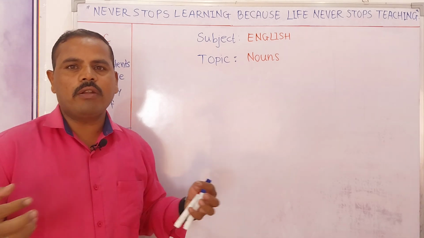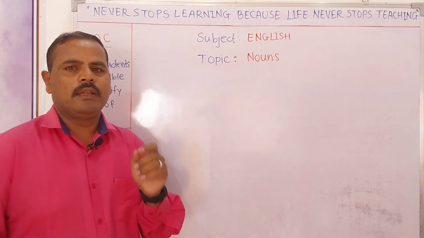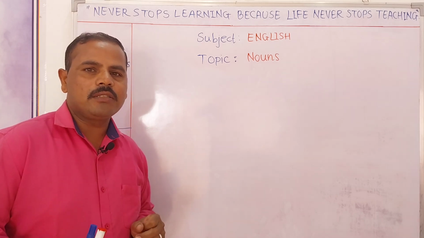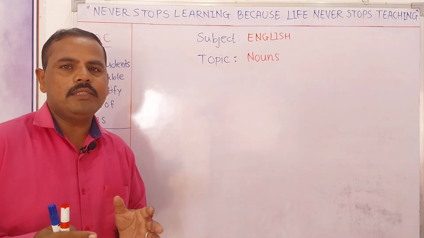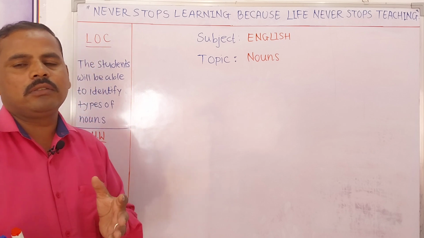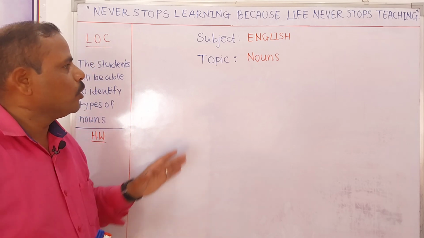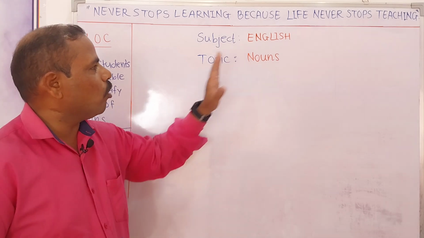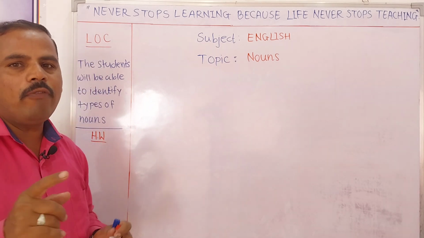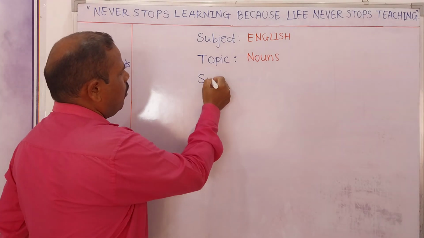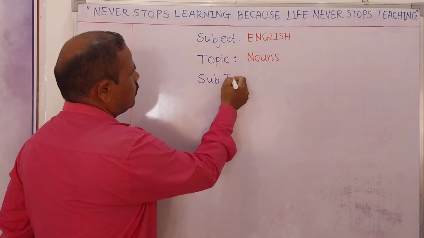Once again, just briefly we will revise it. The name of people, places, animals, things, qualities or feelings is called noun, right? So today we are going to cover the topic, types of noun.